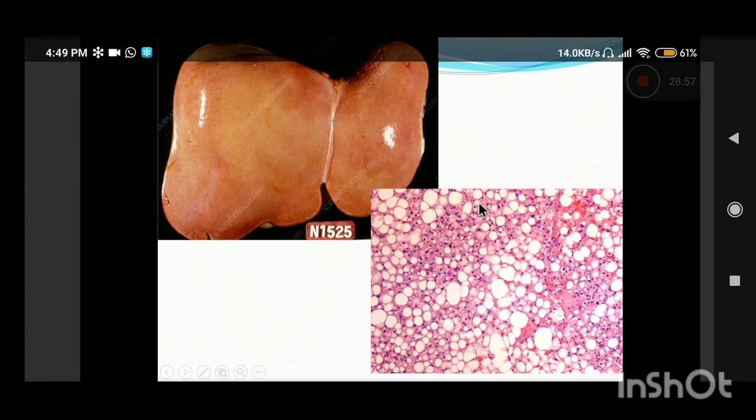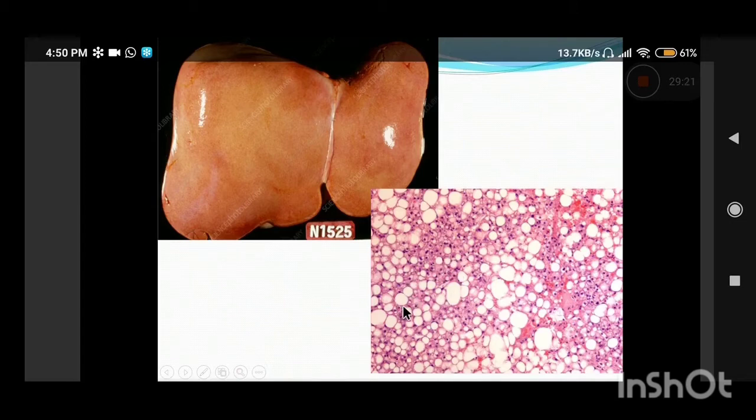And if you see on microscopy, can you make out these empty looking round vacuoles which are present within the hepatocytes? These white, roundish, empty looking vacuoles are nothing but fat droplets. They are big fat droplets occupying the whole of the cell, pushing the nucleus to the periphery.